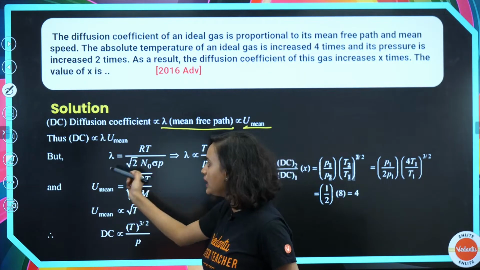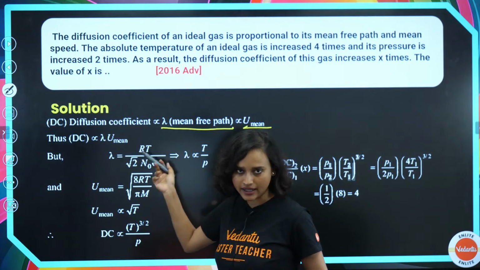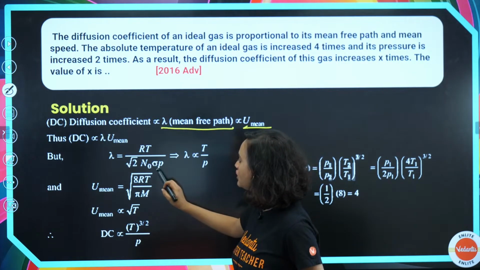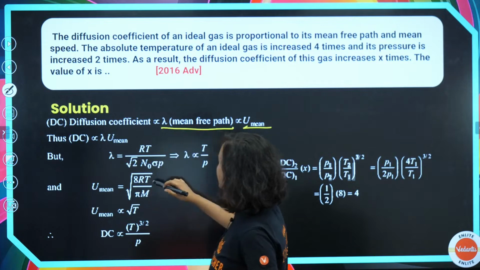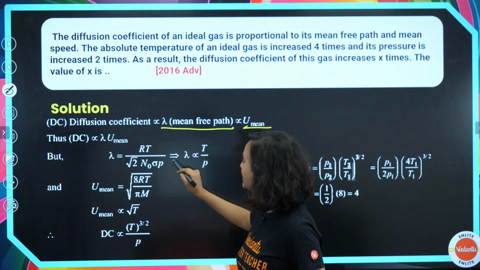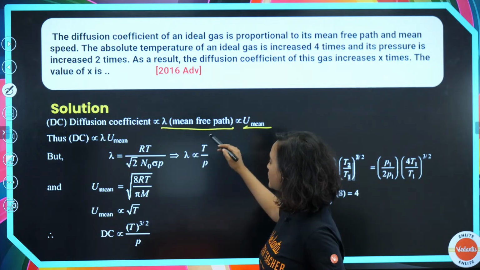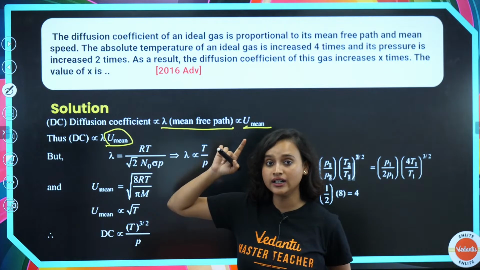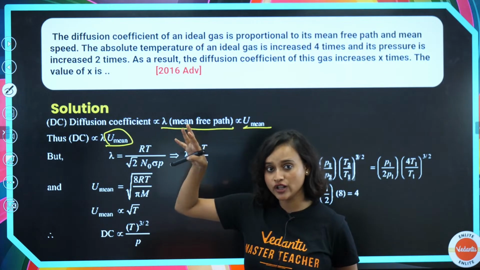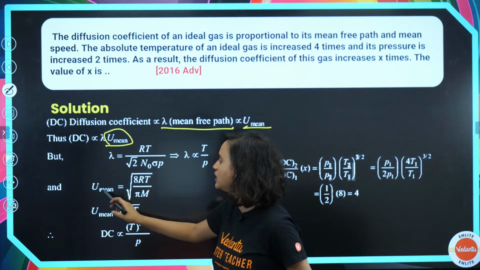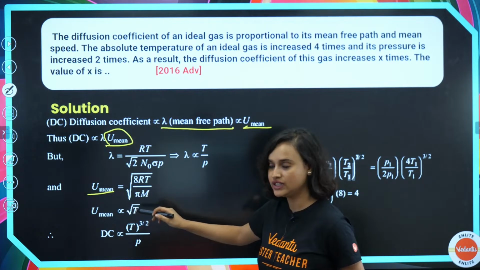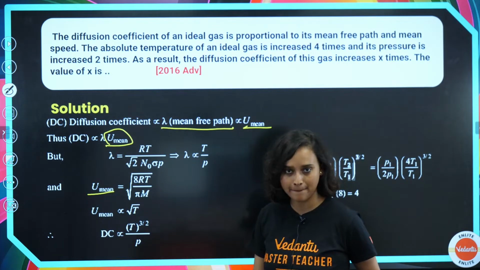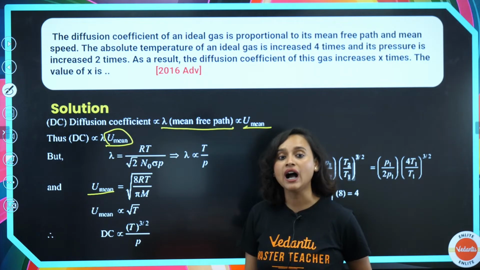But we know that lambda is equal to RT divided by root 2 times pi sigma squared N naught P, so lambda is directly proportional to T by P. Now for u mean, remember the formula from molecular velocities: u mean is root over 8RT divided by pi m.